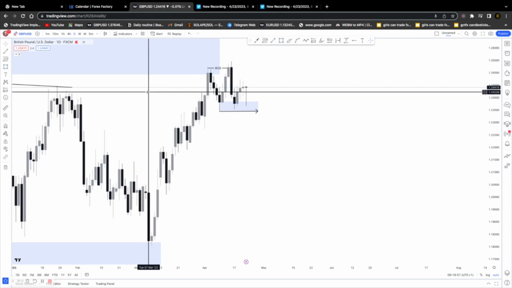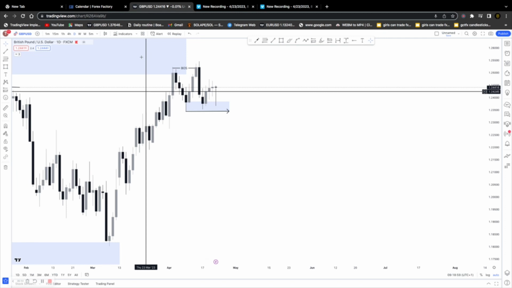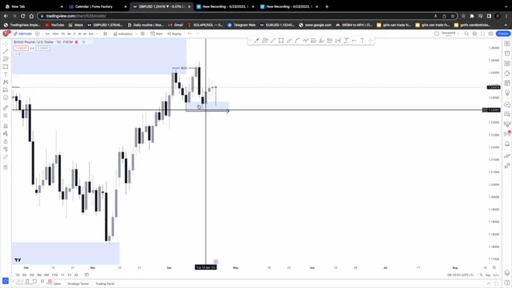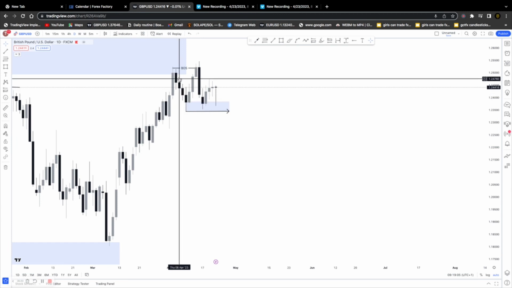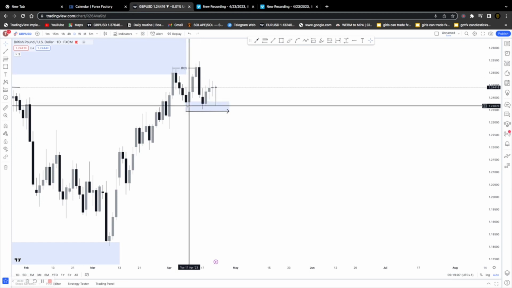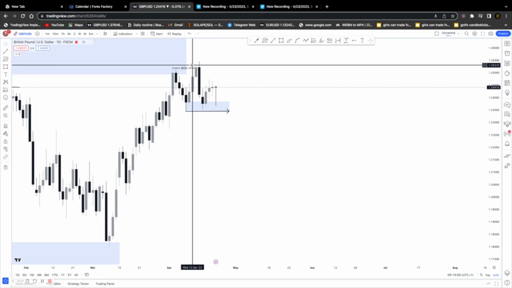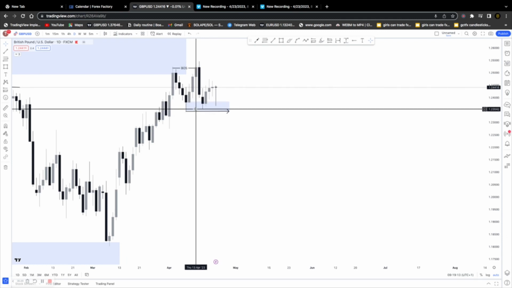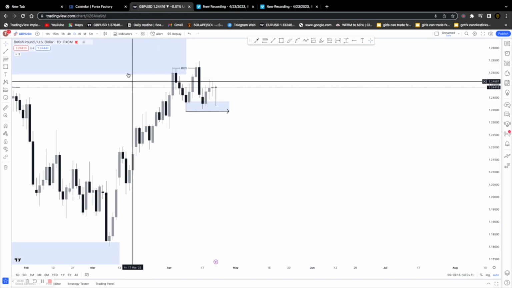Now going back, what we are seeing on the daily time frame, the market has taken this low here, so we are still very much bullish. We are currently trading above this high and also trading above this. The market is still buying because of that. I mean our bullish view should be the same.